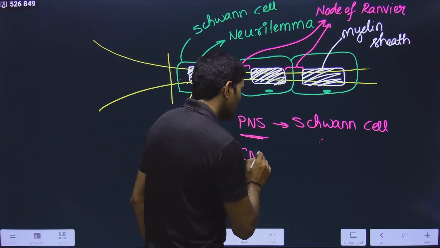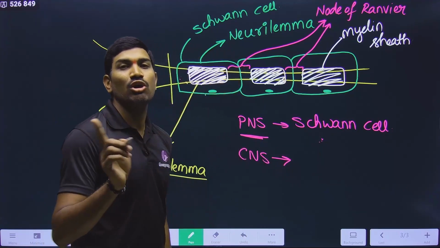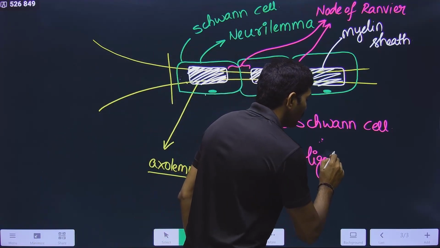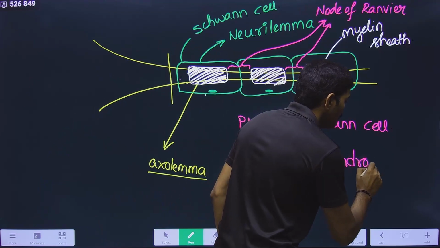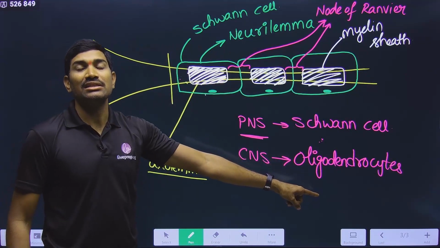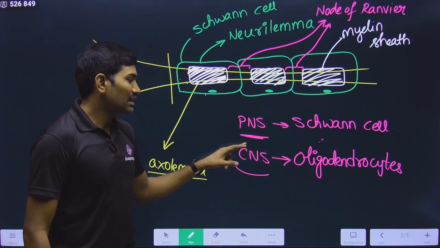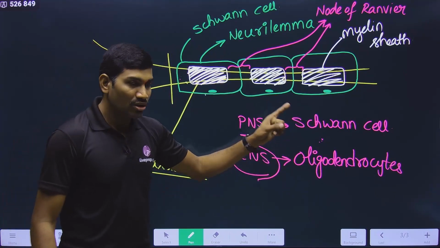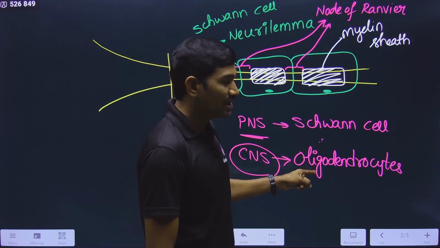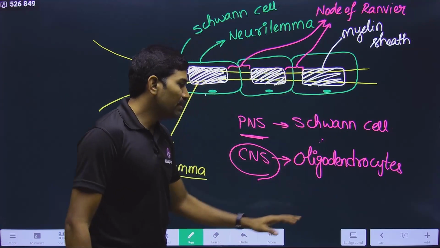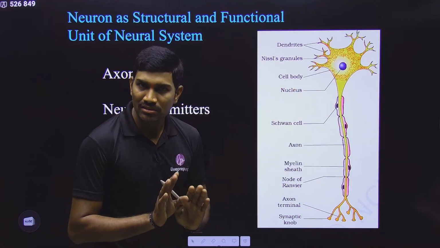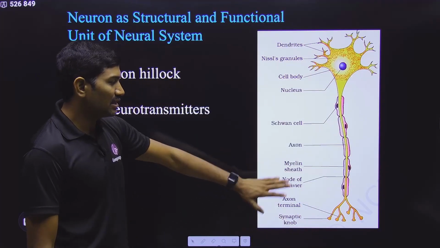But in the case of the central nervous system, the Schwann cell is not forming the myelin sheath. It is the oligodendrocyte. Oligodendrocytes are the cells that form the myelin sheath around the axons in the central nervous system. This point was not given in NCERT, but you need to remember it compulsorily. It is compulsory and very important information. So this is the basic and general information related to the neuron and its structure. Clear?